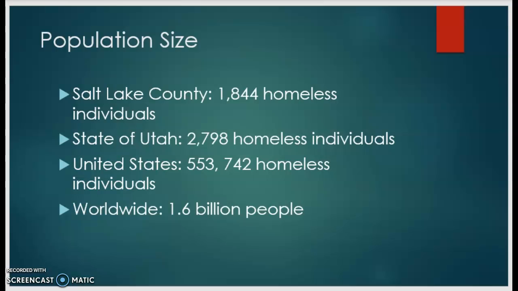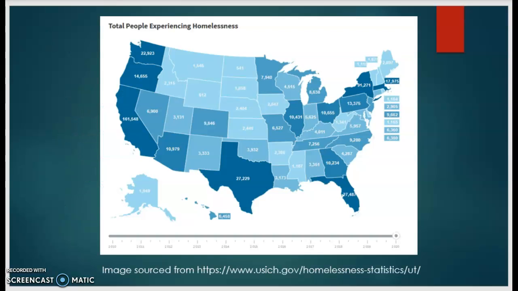Population size. In Salt Lake County, 1,844 homeless individuals. State of Utah, 2,798 homeless individuals. United States, 553,742 homeless individuals. Worldwide, 1.6 billion people. And here is a map describing the amount of homeless individuals in each state.